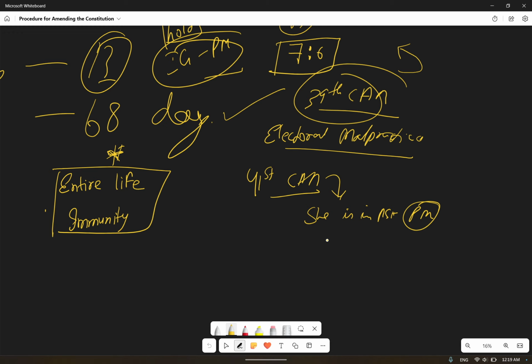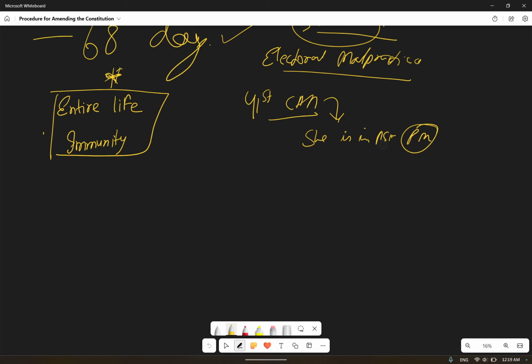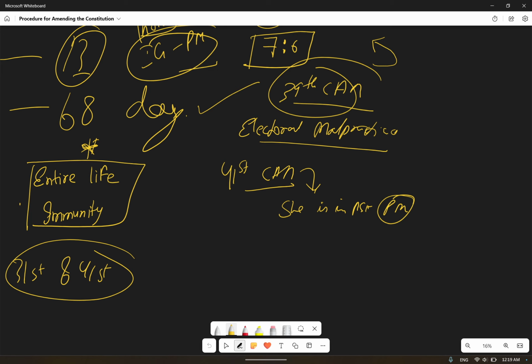Both the 39th and 41st amendments, whatever I have discussed. The 41st was that even criminal or civil law, even when she is not in the position of president, governor, or PM, if in the past he has become one, then afterwards also no case can be filed against that person. And in the 39th, it was that no challenge can be filed in the court regarding the election of the president, vice president, speaker. In the 39th constitutional amendment they said that no electoral malpractice case can be filed against a PM, president, governor, or speaker of the Lok Sabha.